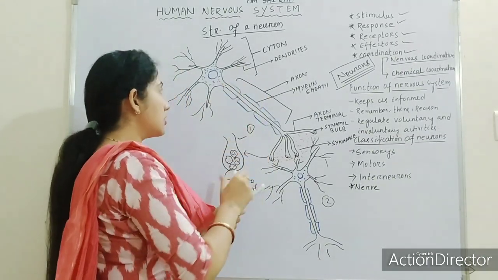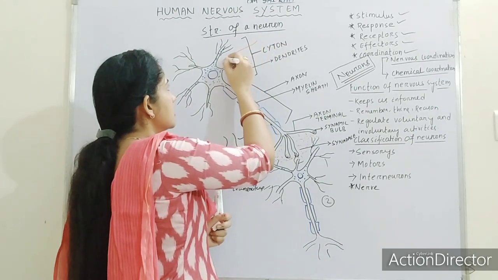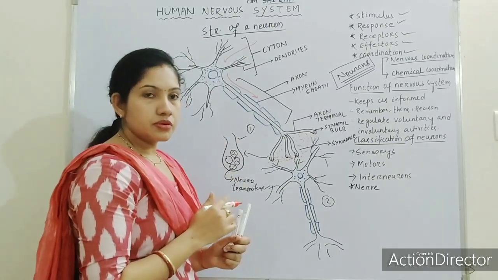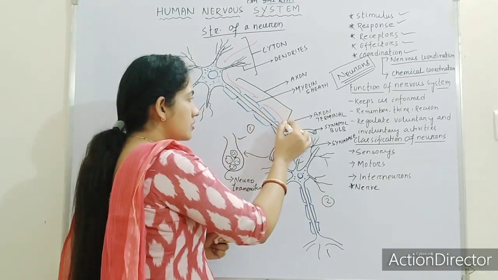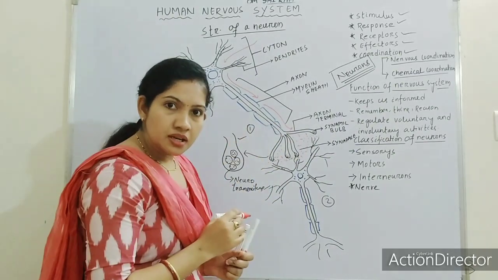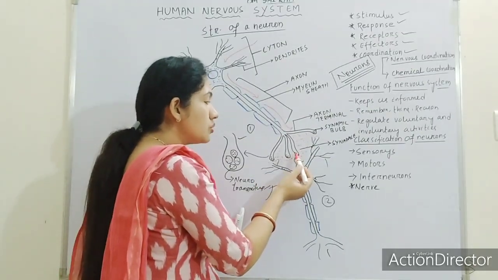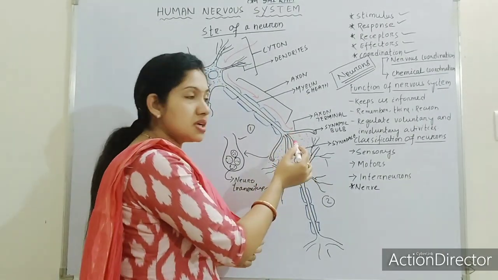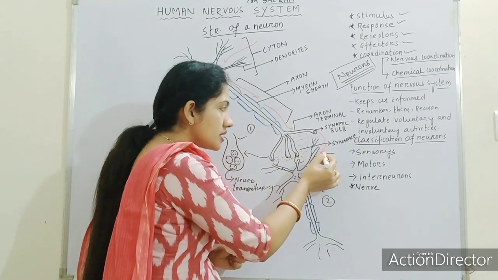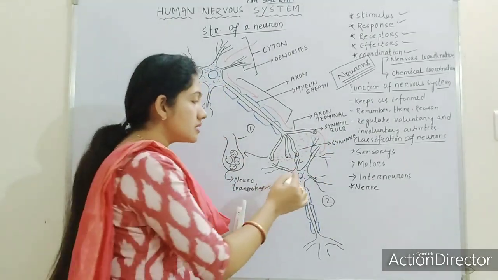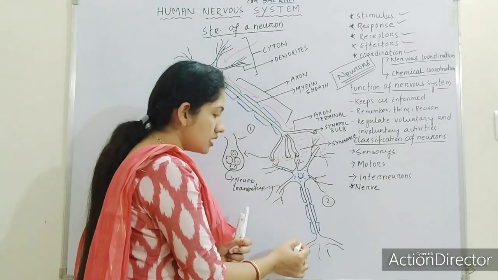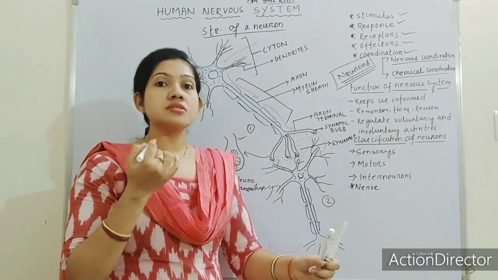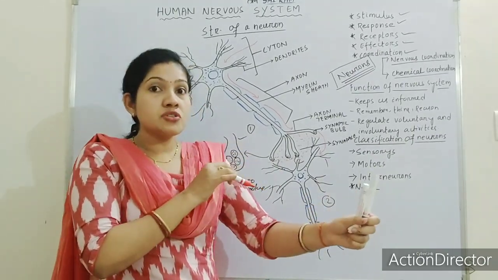After receiving the stimulus, it will pass it on to the axon, which will again transmit it to the axon terminal, and here the neurotransmitters transmit the impulse, or the stimulus, to the next neuron, and this neuron again transmits the impulse to another neuron, and like this the stimulus or the impulse travels.